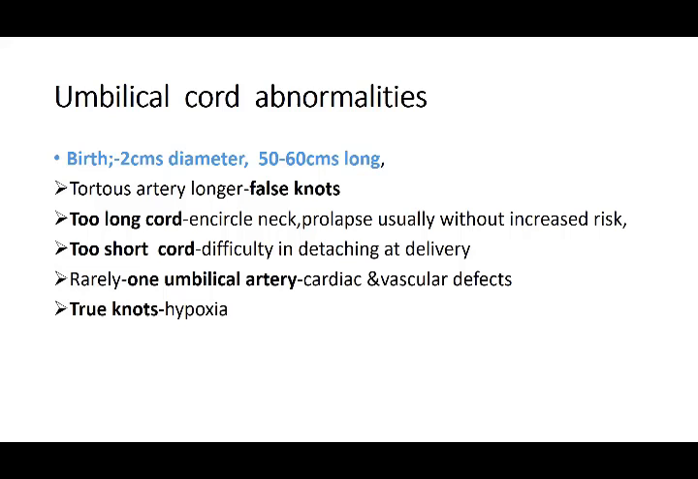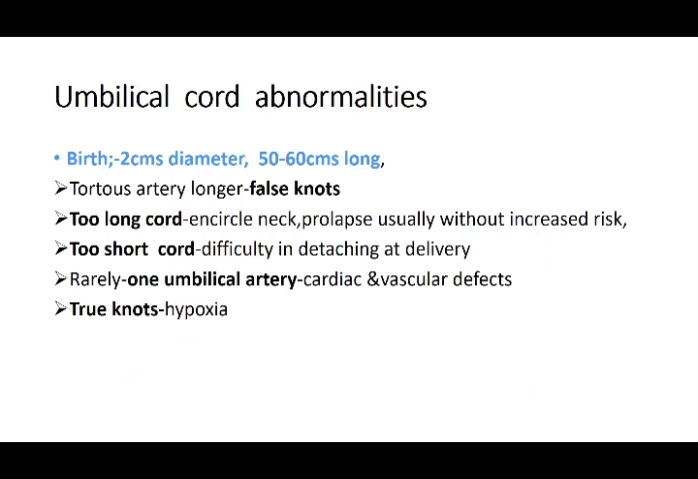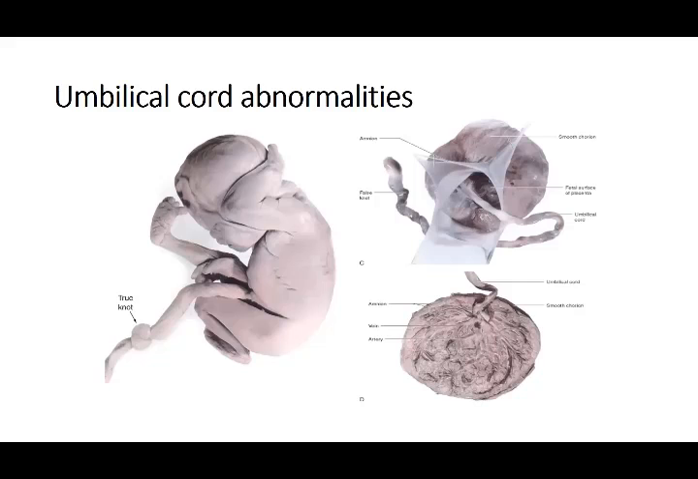True knots, that is, a tight knot can be formed. If you see in this one, you see false knot and true knot. There is a difference between the two. That can lead to a constriction of the blood vessels, affecting the blood flow and the development of the baby, right? So that was about the umbilical cord and its abnormalities. If you see it in this picture,